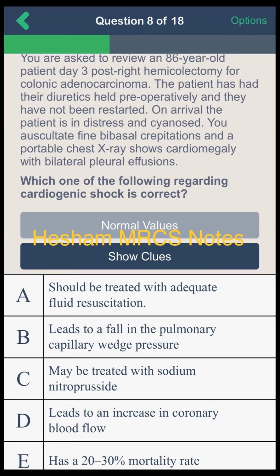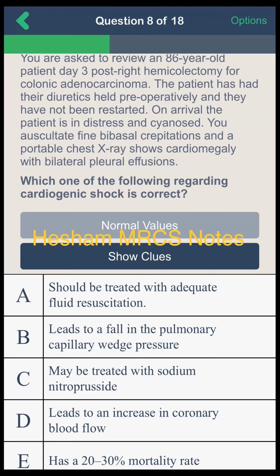So yes, sir. There will be also two characteristics of this cardiogenic shock. They are increased central venous pressure with decreased cardiac output. This is a strong combination of the cardiogenic shock. Increased CVP with decreased cardiac output. Okay, then the drug that will help in this patient is sodium nitroprusside.